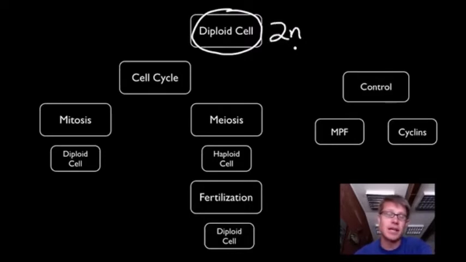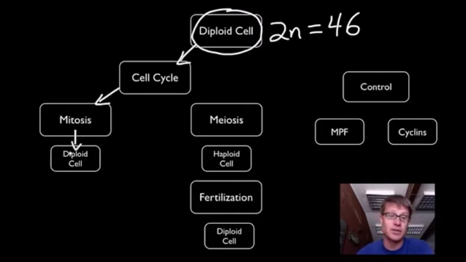And what that means is it has two complete sets of chromosomes. So, for example, in humans, 2n equals 46. That means we have 46 chromosomes, in 23 pairs. The goal of the cell cycle in mitosis is to make a copy of that cell, in other words, to make a diploid cell.